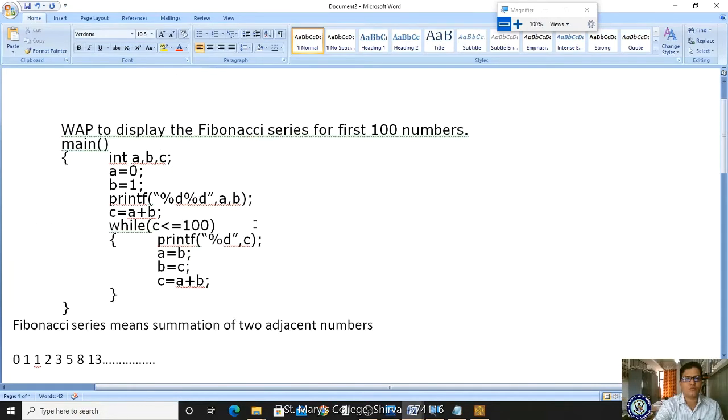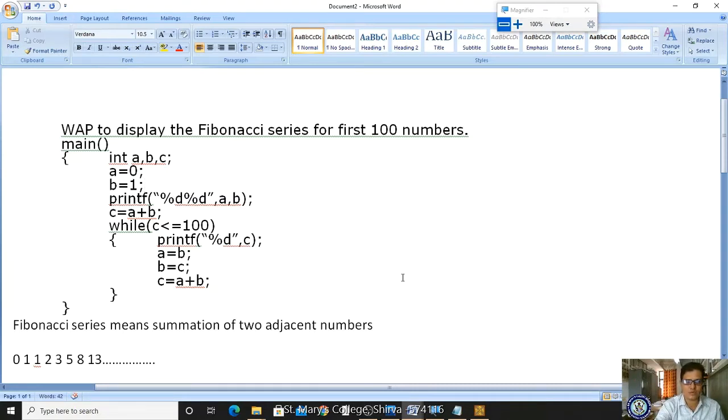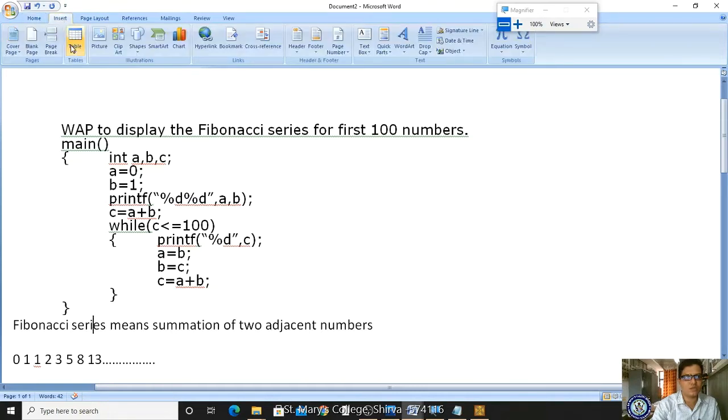For our better understanding purpose, let me see whether it is required. Anyhow, I will explain this, and from next onwards I won't take the table. If you understand, fine; if you don't understand, please put it in the chat box or the WhatsApp group, and I will explain it. It is better that we always use it. Let me take insert table.